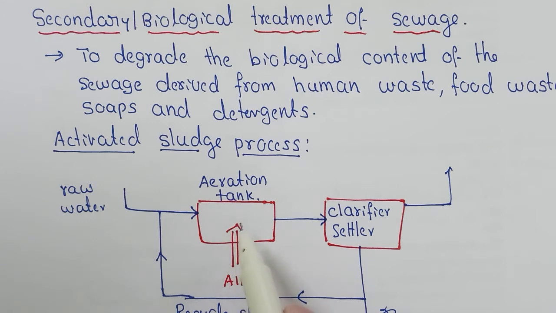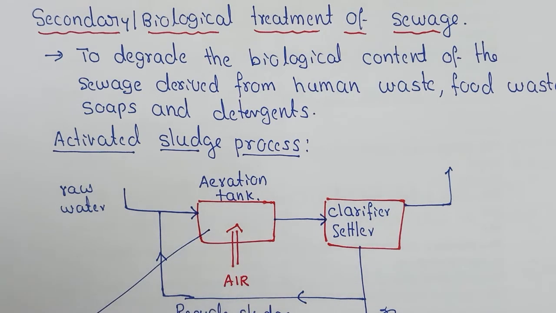The microorganisms in the tank use the organic impurities in the sewage for growth and for respiration, and oxidize them to carbon dioxide and water.